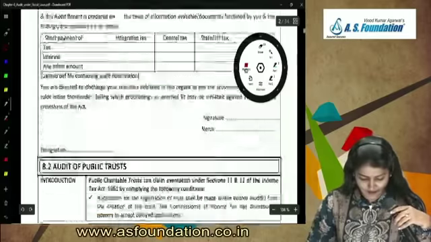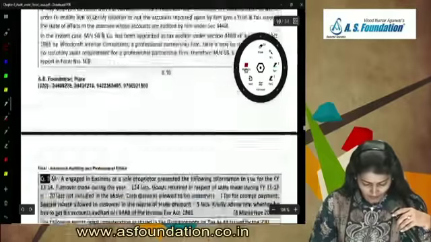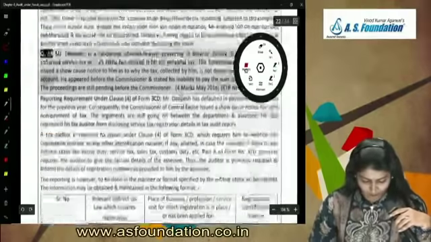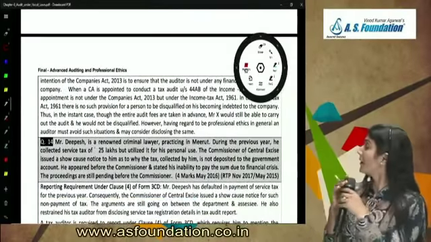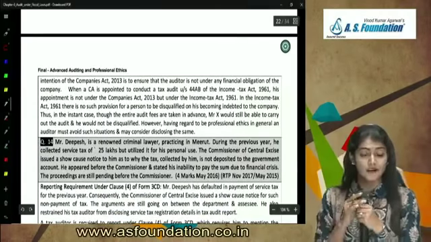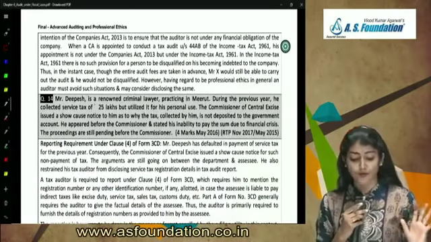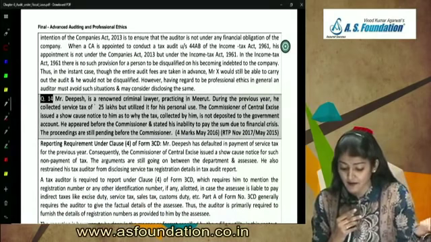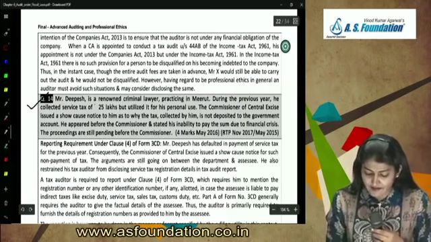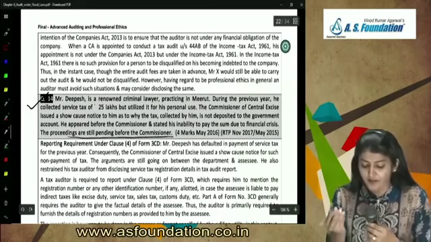There is a question which has been asked in your exams in the past, regarding Mr. Dipesh. Mr. Dipesh is a renowned criminal lawyer practicing in Meerut. During the previous year, he collected service tax of 25 lakh but utilized it for personal use. The Commissioner of Central Excise issued a show cause notice to him as to why the tax collected by him is not deposited to the government account. He appeared before the Commissioner and stated his inability to pay the sum due to a financial crisis. The proceedings are still pending before the Commissioner.